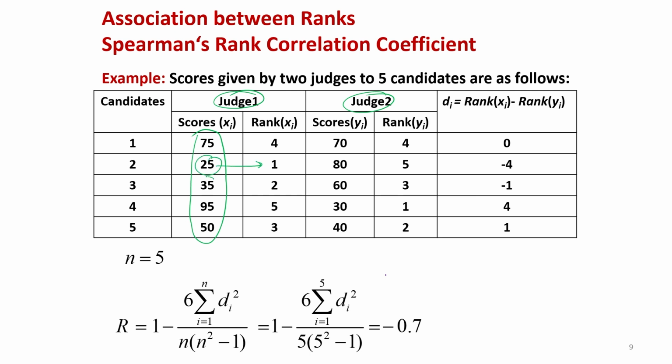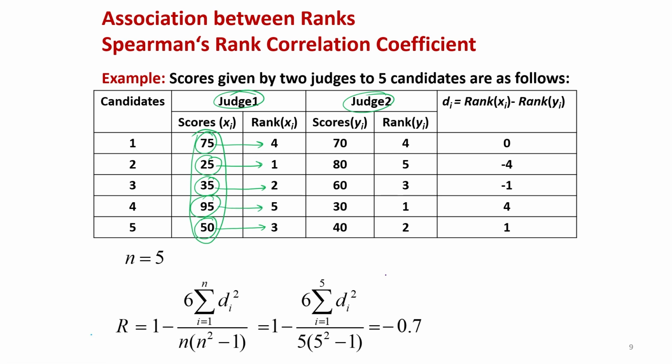After that, the next higher value is 35, so we give it the rank 2. The third value in this increasing order is 50, so we get 3. The fourth value is 75, so we give rank 4, and the highest among all these values is 95, so we give it rank 5.